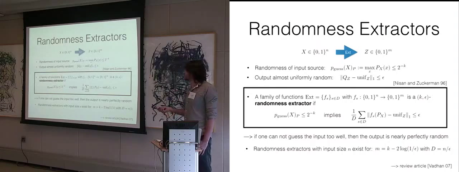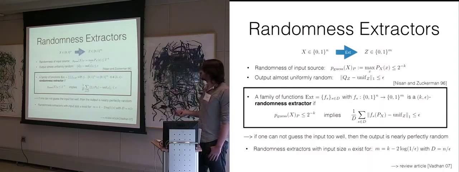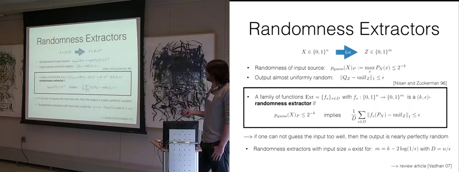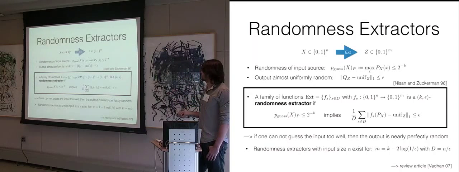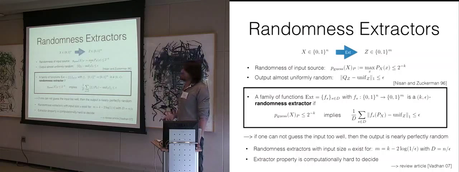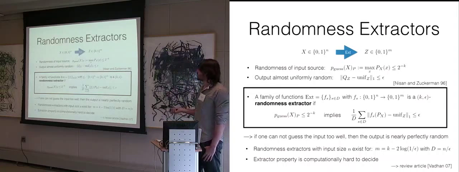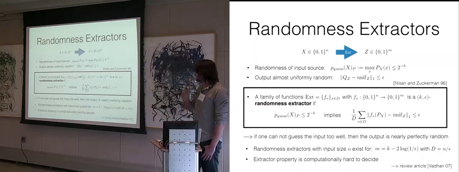Well, it's a nice definition, right? Do these objects actually exist? Yes. We can choose the output size as large as k, approximately, and k is the bound on the input guessing probability. So how well we can guess the distribution to start with kind of determines how large the output we can choose. Now let me also mention that this extractor property is computationally hard to decide. Given a set of functions, is it a k-epsilon randomness extractor or not? This is a computationally difficult task.